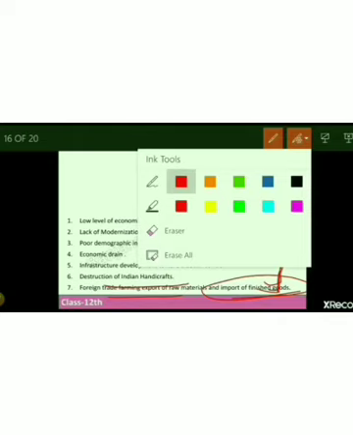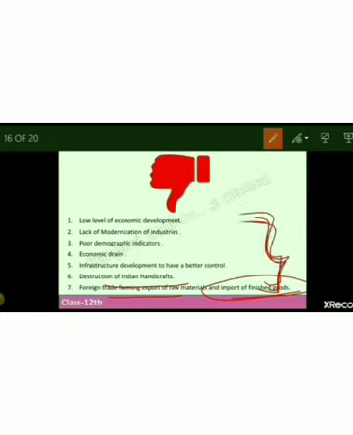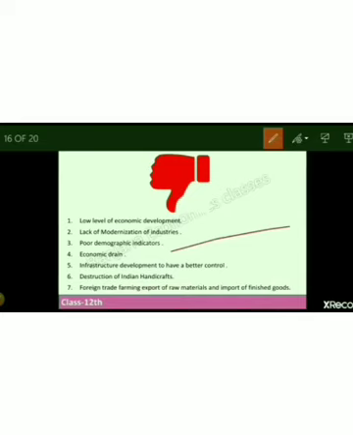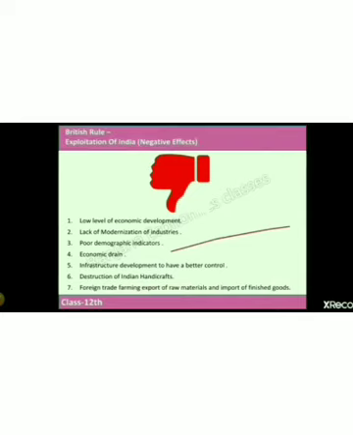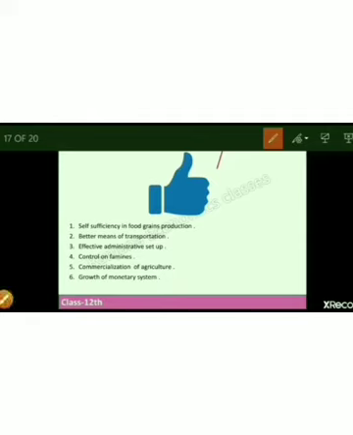Now let's move on to the next slide and talk about the positive impact. As such, we really don't think that there should be any kind of positive impact, but somewhere indirectly some of the Britishers' contribution did have some positive benefit in our country also. So this is what we are going to look at. So now let's talk about the positive impact of British rule in our country. As you can see, these are the following positive impacts that we are going to discuss in detail.